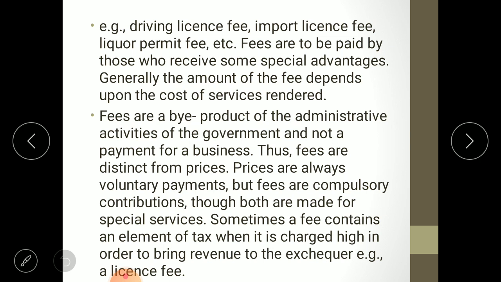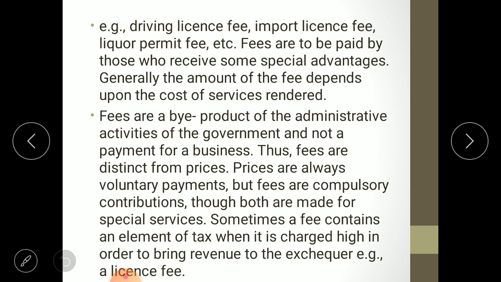Then fees are a byproduct of administrative activities of the government and not a payment for a business. Thus, fees are distinct from prices. Prices are always voluntary payments, but fees are compulsory contributions. Fees are a byproduct. Fees are not a matter to earn revenue for government. Why is government charging fees? Just to cover the cost of facilities provided. This is not the area from which government earns profit. No, not at all.